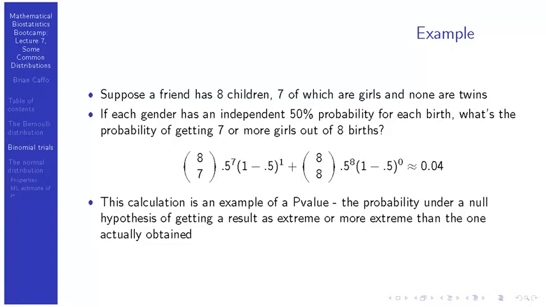So the p-value is saying, okay, why don't we calculate the probability, if the null hypothesis was true, of getting an event this extreme? And if that probability is very low, then maybe that's an indication that our hypothesis that the 50% is correct is not right. At any rate, we'll talk about p-values later. Well, I hope we'll get to talking about p-values later. But I just wanted to mention that that's where the intuition behind this calculation is coming from. Right now, we're only using it as an illustration of plugging into the binomial formula, but I wanted to foreshadow an important statistical technique.